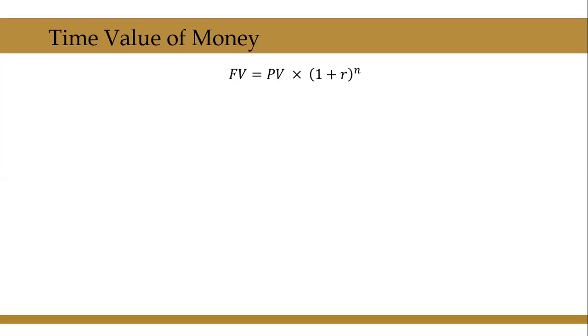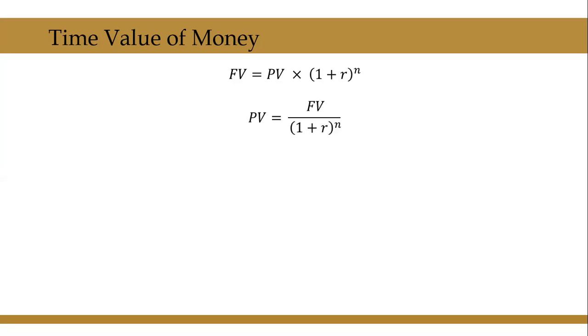One thing that you need to remember here is R is inserted into this formula in decimal terms. We are having 10% rate of return. We will not put R as 10 here. We will insert it as 0.10 or 10 divided by 100. So here R is in decimals, not in percentage.